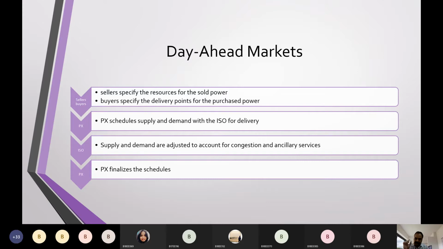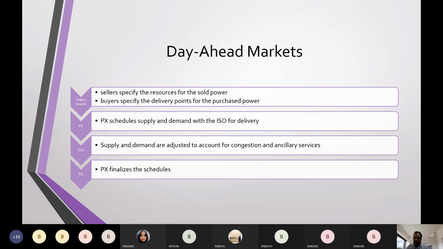And let us suppose if there are small mismatches, then automatically what happens? The supply and demand are adjusted to overcome the constraints we have discussed in the last class. They will be adjusted to account for congestion and ancillary services. I told you, ancillary services might also be required. So these will be adjusted a little bit, and in this due process, the final schedules will be finalized by the PX.